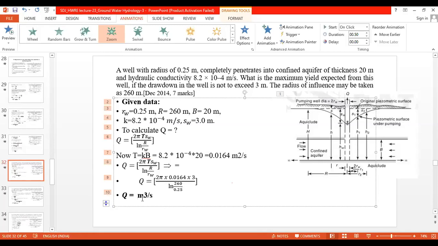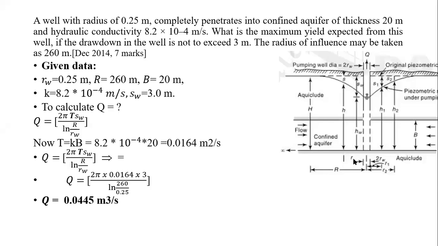This is 0.044 meter cube per second. Just check it. So by putting the values over here, we will get the magnitude of the discharge. It is a constant discharge, the maximum yield without exceeding the drawdown of 3 meters, from the radius of influence of 260 meters, which is 0.04447, something like that. We have rounded it. It is 0.0445 meter cube per second.